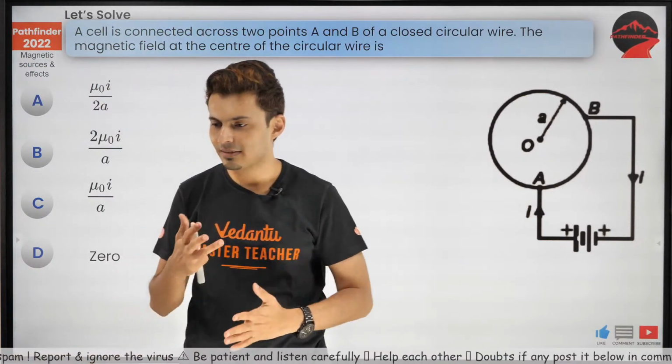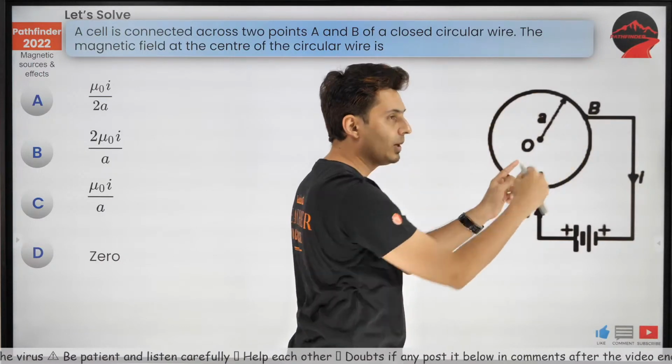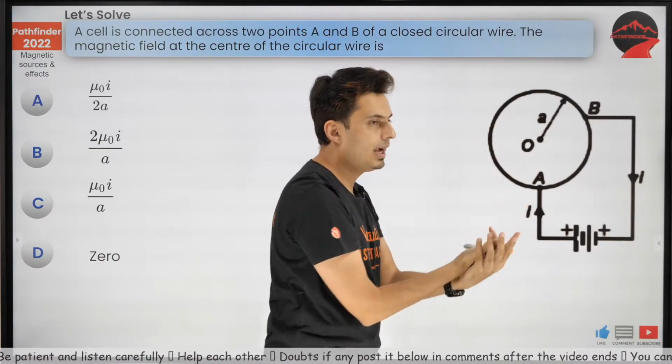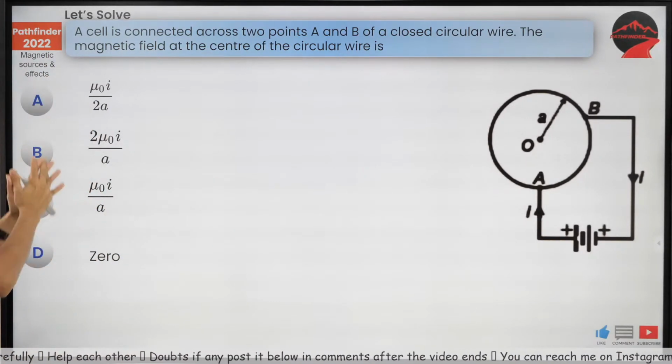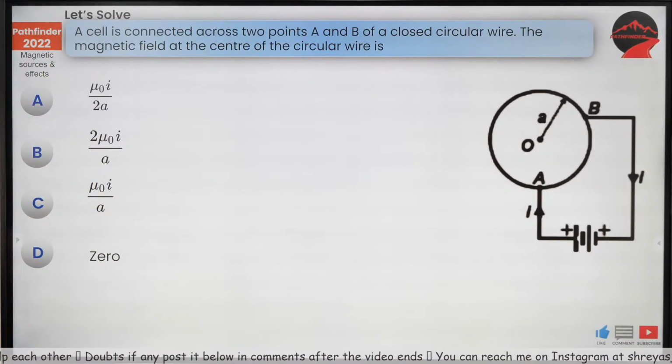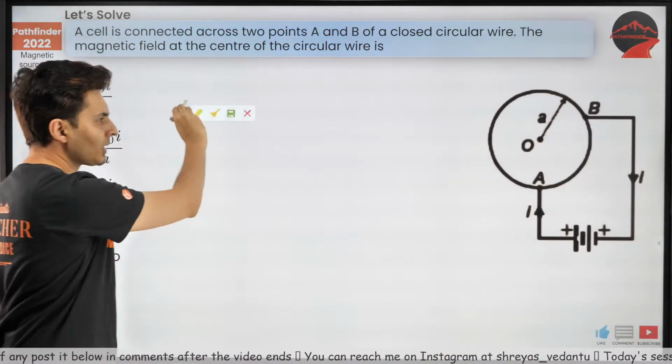Let's see guys, come on, figure this out. The current comes here, splits. Each arc will produce magnetic field. What will happen? What's the magnitude? What's the direction? Think about it and then add them up and see which of the options will match. Okay, a lot of you are saying D. I don't know. Let's figure this out.